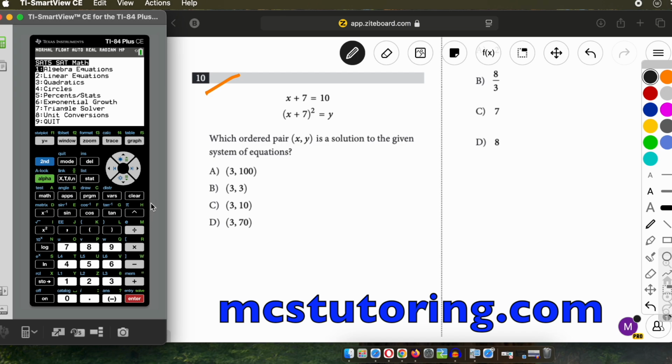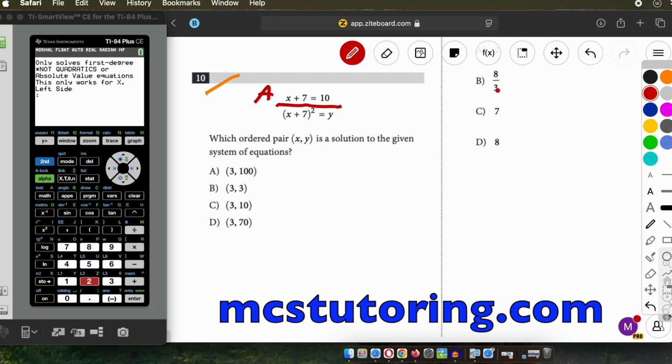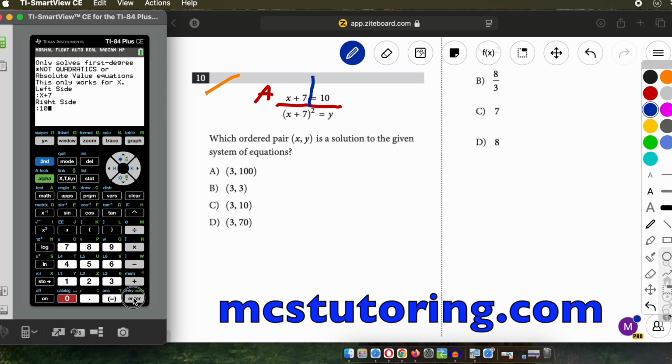Which ordered pair x, y is a solution to the given system of equations? So what's going to happen here is we're not going to do system of equations, even though that's what it says it is. We're going to solve this first. So step A is going to be, hey, let's solve this equation. That's an algebra equation. And then we're going to solve it. And we're going to say, the left side, and remember, we're going to say left side, right side. So left side of the equal sign, right side of the equal sign. Left side is x plus 7. Right side's 10. Yay, x equals 3.